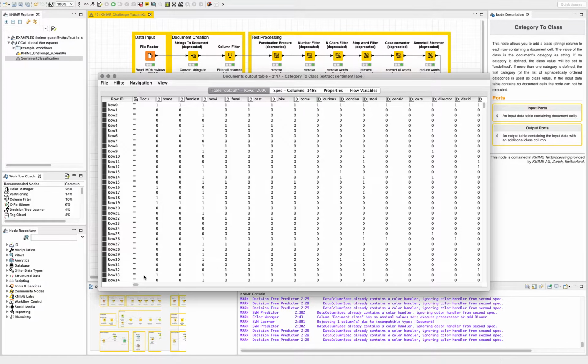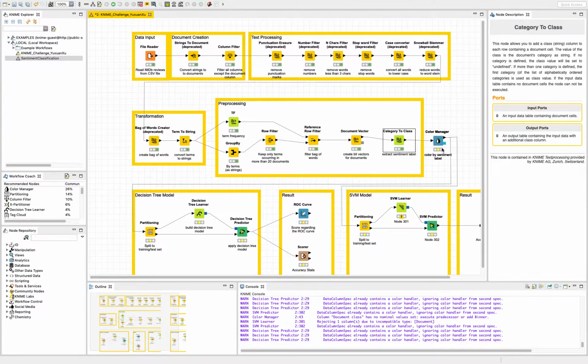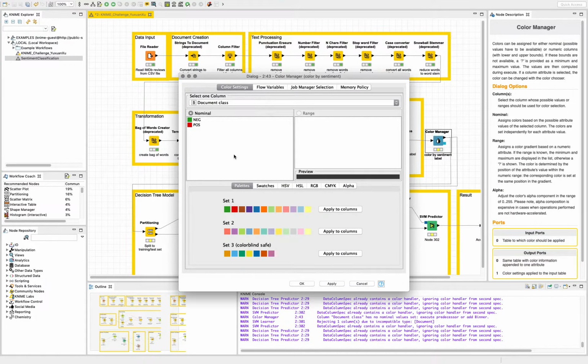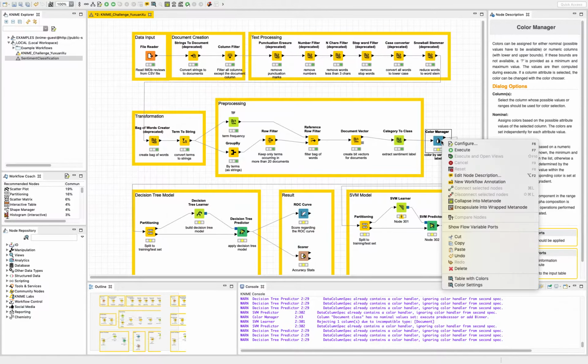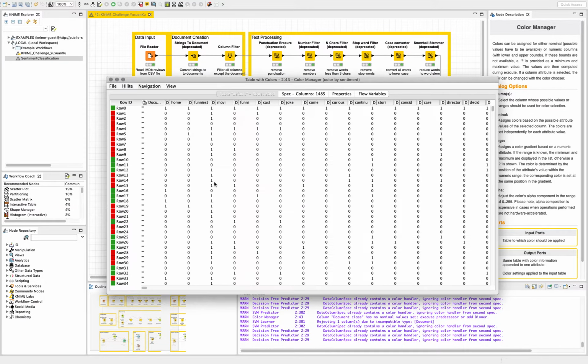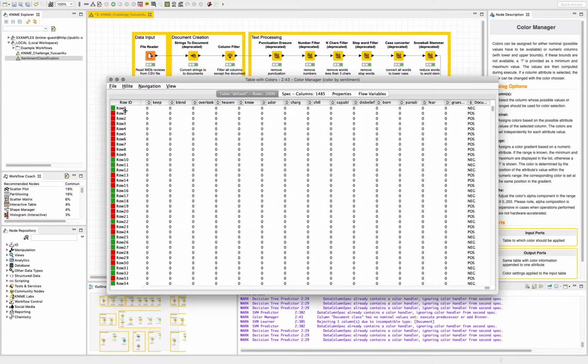As you can see, all of the row ID colors are the same, but for the next node, the color manager, I'm going to assign different colors to different rows. I'm going to assign negative as green, and positive as red. Let's do it. You can see from the table with colors, for the row ID, the negative ones are green, but the positive ones are red.